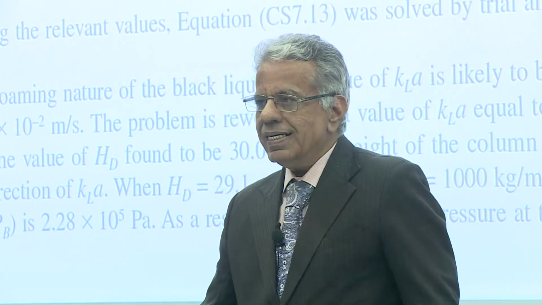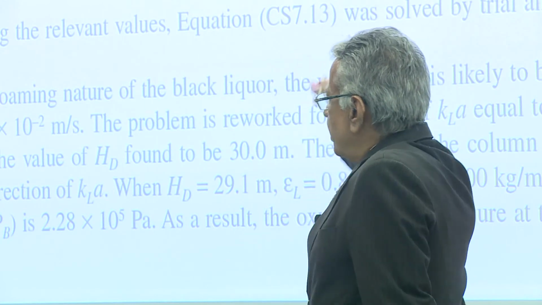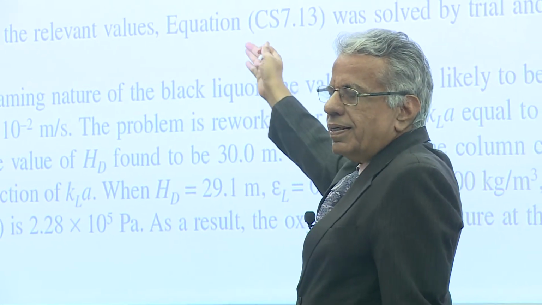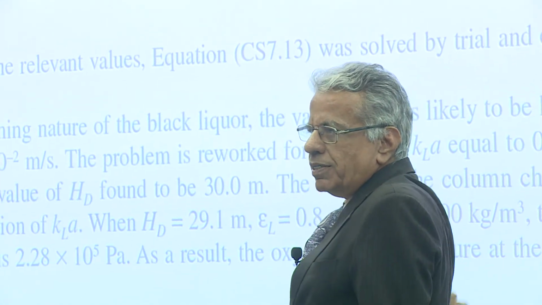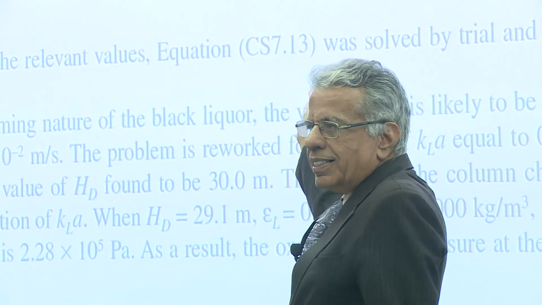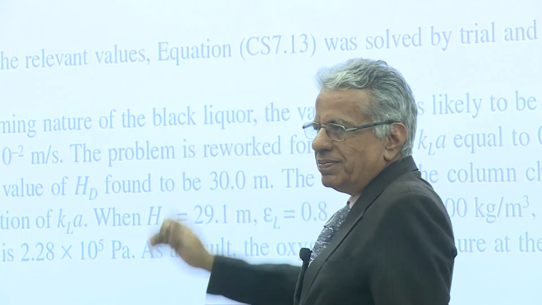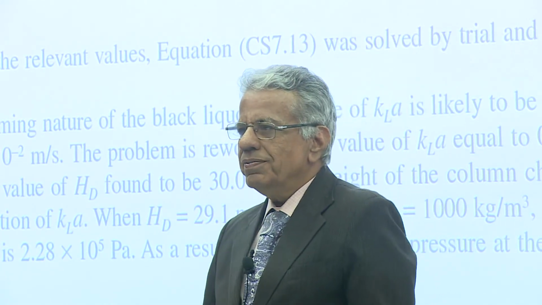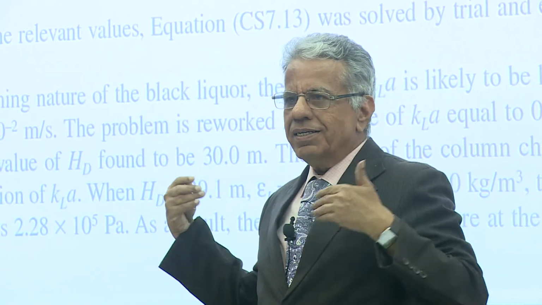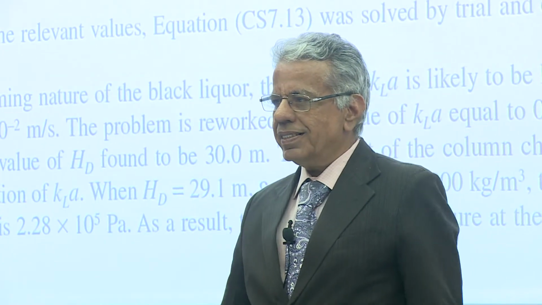Now imagine through this wall there are several holes which are uniformly distributed, and oxygen is passed from there with a certain superficial velocity. You know the cross section, and a certain superficial velocity is passed.